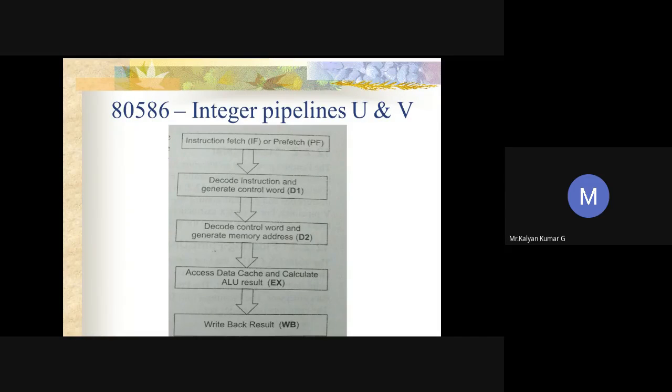In the execution stage, all the U and V pipeline instructions, except the conditional branches, will be verified for correct branch prediction. That happens only in the execution stage. And as I said previously, we have a microcode unit that is designed for use for both U and V type pipes.